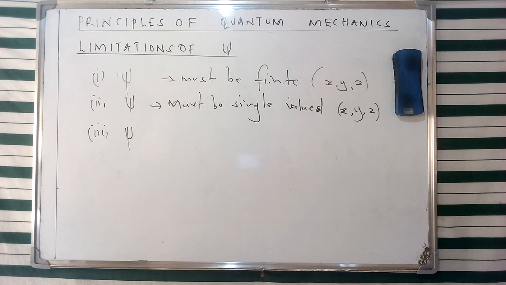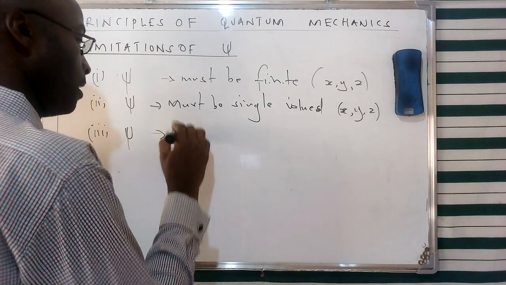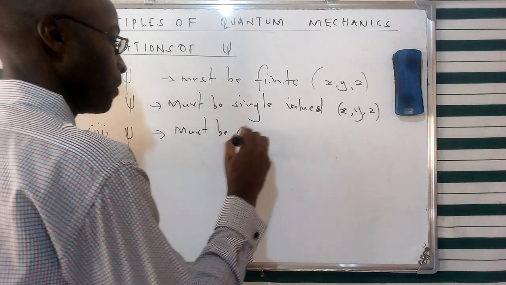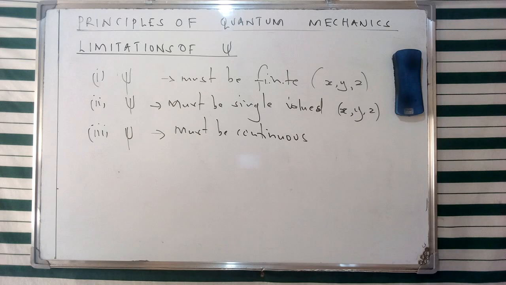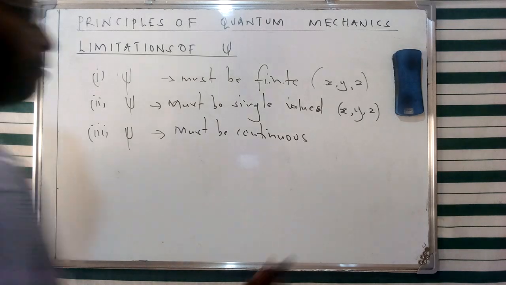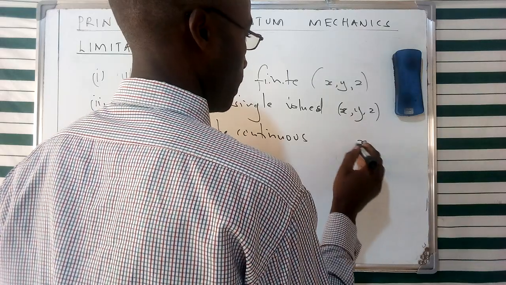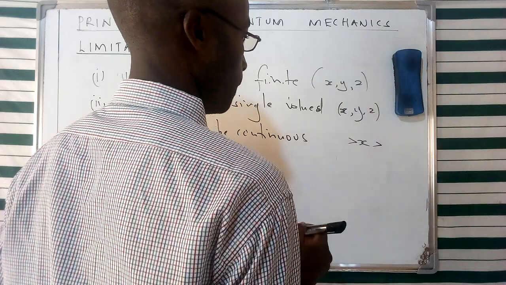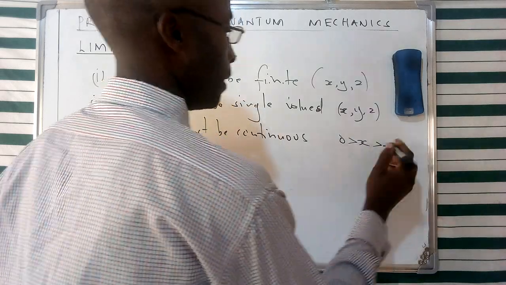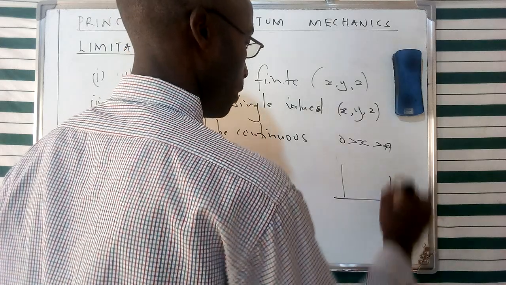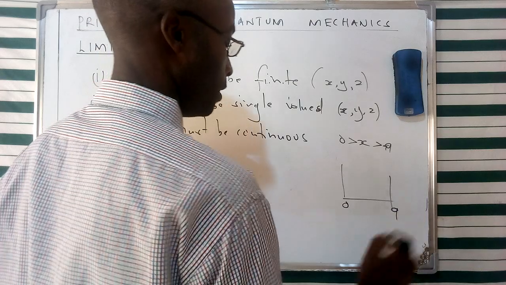And then we're going to have limitation number 3, whereby we're going to see that it must be continuous for all the regions except the region where the potential is infinite. So it must be continuous for all of the regions, as we have said, except where the potential is infinite. And this region where the potential is infinite is a region whereby we had said this specific value for x is greater than a. For an infinite well, we had said that this region is between 0 and a for the values of x.